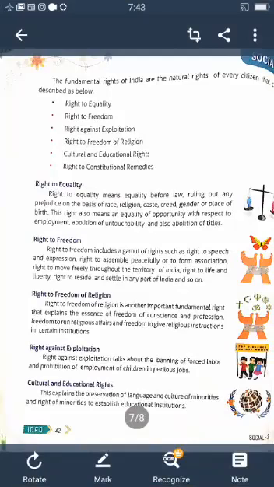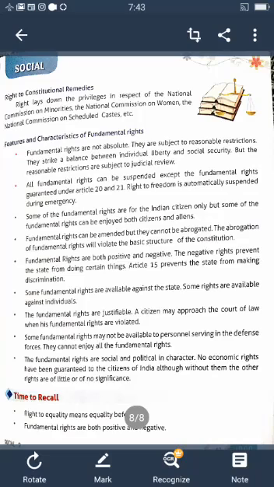In the event of violation, the aggrieved person can directly approach the High Court or Supreme Court and seek redressal. Our fundamental rights are very important for everyone. Now next we learn about the features and characteristics of fundamental rights.